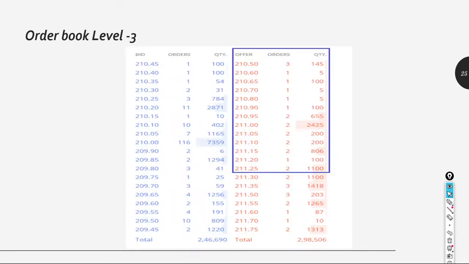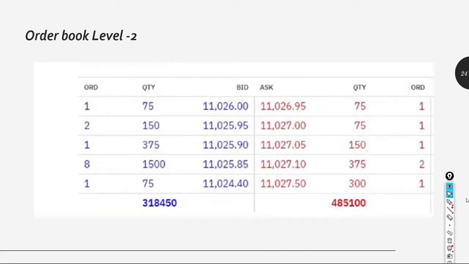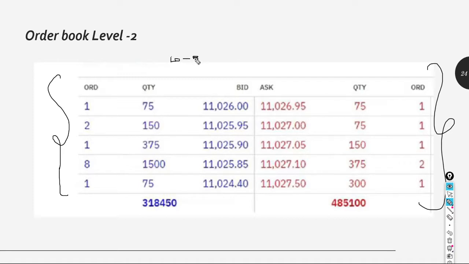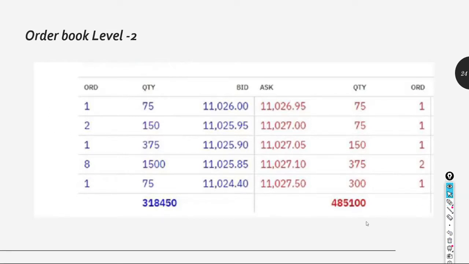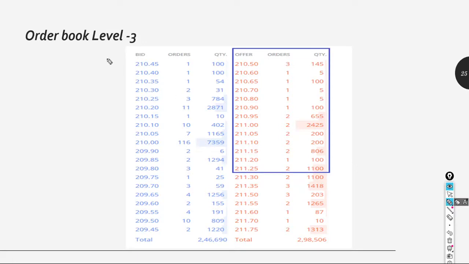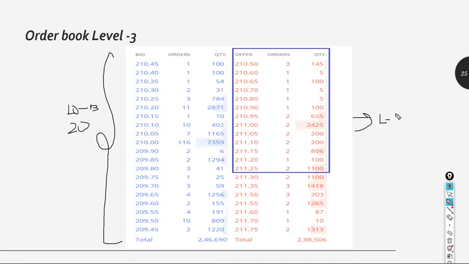So this is level 3. What you see as the difference between level 2 and level 3 data is this: in level 2 you get only the best 5 bids and best 5 asks, that means the top 5 limit orders by the buyers and top 5 limit orders by the sellers. On level 3 you get the top 20 limit buy orders and top 20 limit sell orders.